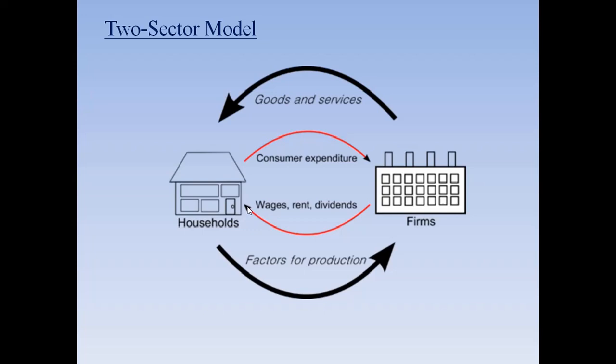Anyway, now households, after earning wages or salaries or rents or dividends, will spend that money. That is known as the consumer expenditure. For example, if you work in a factory of Coca-Cola, let us say, you earn money, but as an individual or as a consumer, you have to spend that money for buying that product, Coca-Cola product.